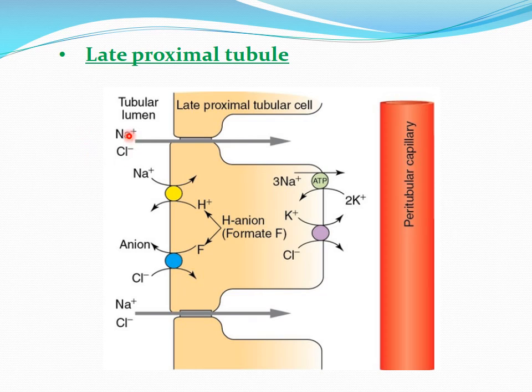So chloride will passively flow through the paracellular pathway. That is the one thing. Okay, and because the chloride will leave here, it will again decrease the negativity and increase the positivity. So the sodium concentration will also increase here. So with that, the sodium will also secondarily move through this paracellular pathway. So in this way, the sodium and chloride will be diffused into the renal interstitium via this paracellular pathway.